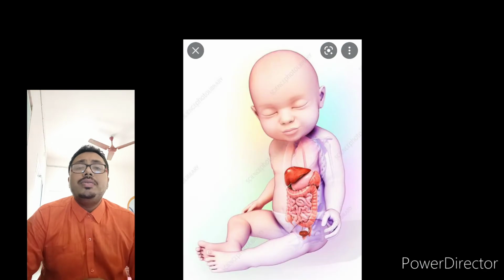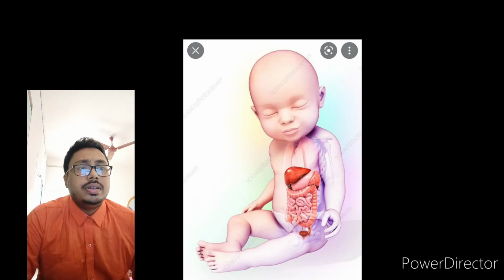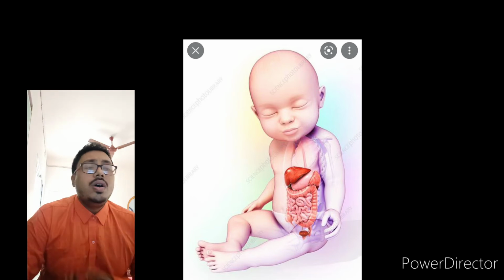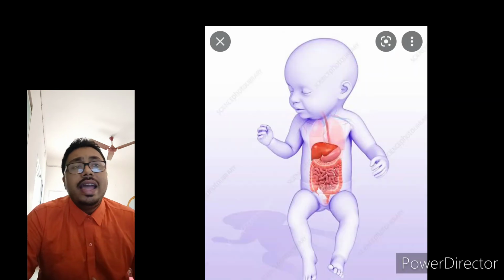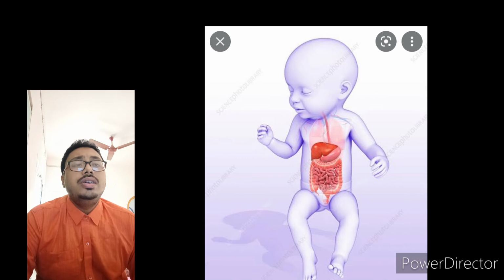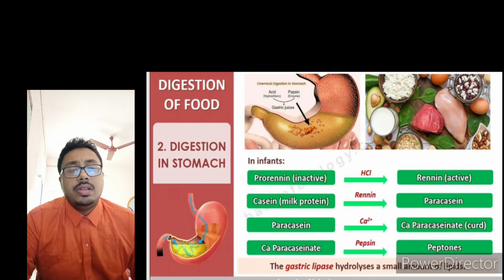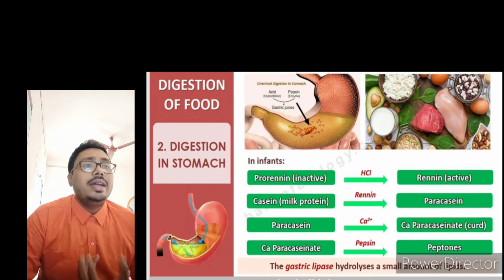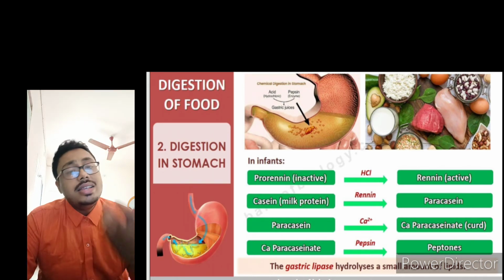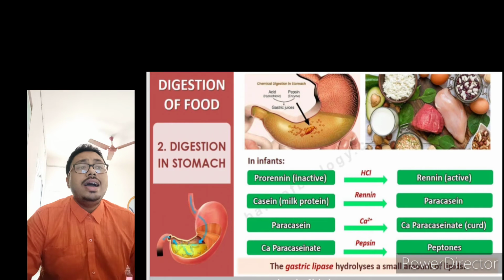Now if we talk about the infants, how does the digestion occur in the infant? In infants, the HCl activates the prorenin into renin molecules, and these renin molecules help to digest the milk.